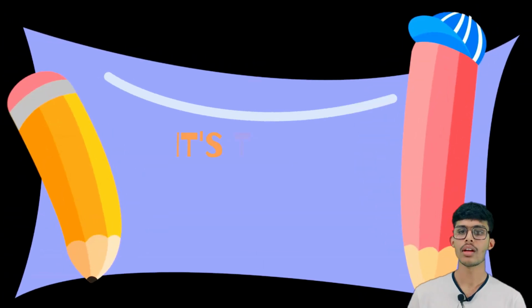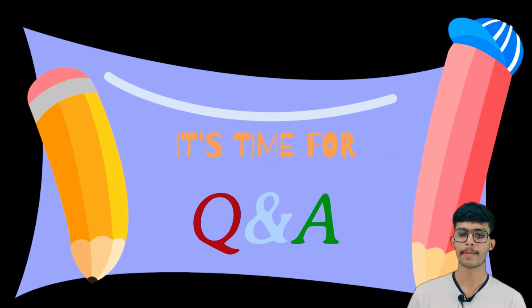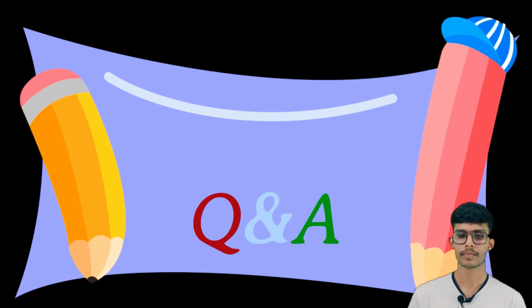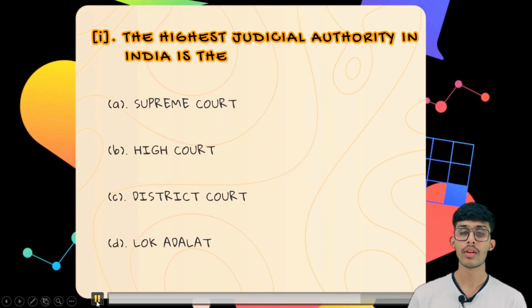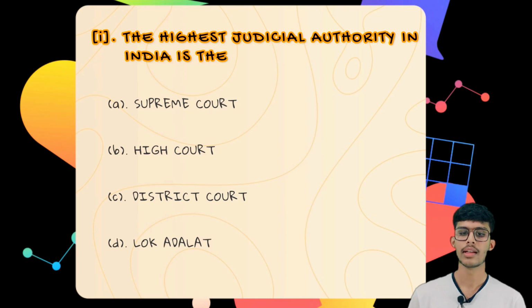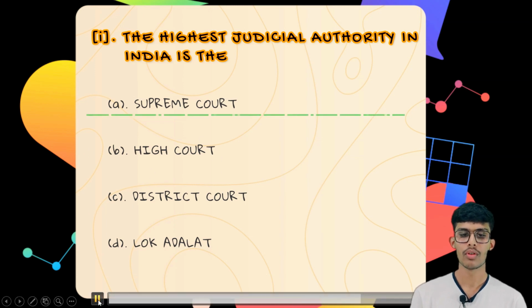Now it's the time for the question and answer from this topic. So the first question is, the highest judicial authority in India is, the first option is Supreme Court, the second option is High Court, the third option is District Court, and the fourth option is Lok Adalat. As I told you, the Supreme Court is the highest authority of the judicial system in India. So the correct option is the first one, Supreme Court.